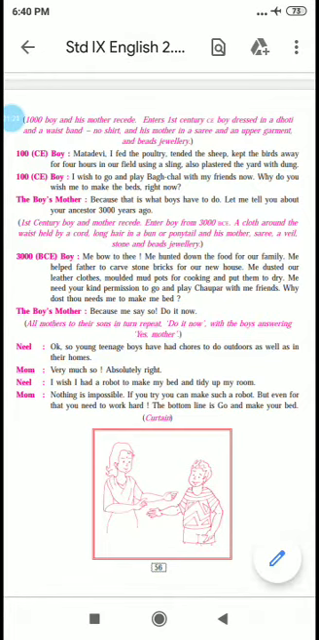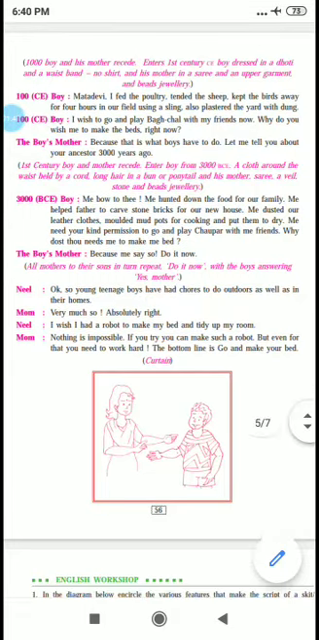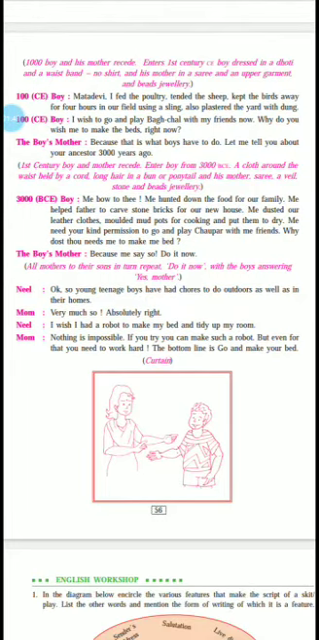So boy's mother says, because that is what boys have to do. Let me tell you about your ancestor 3000 years ago. So mother again gives the example of some ancestor who lived 3000 years ago. Now that is too long back. So the first century boy and mother recede.